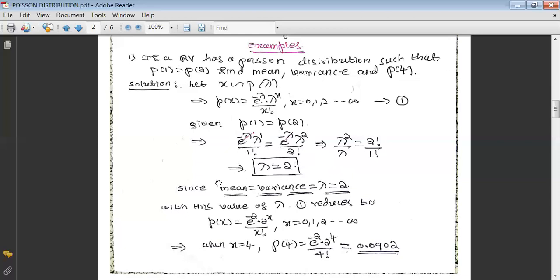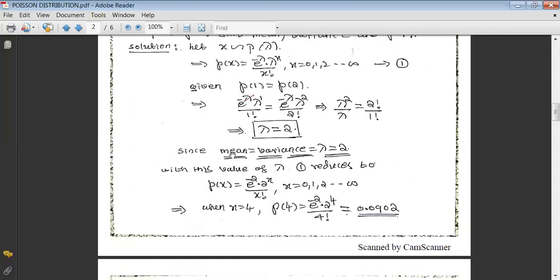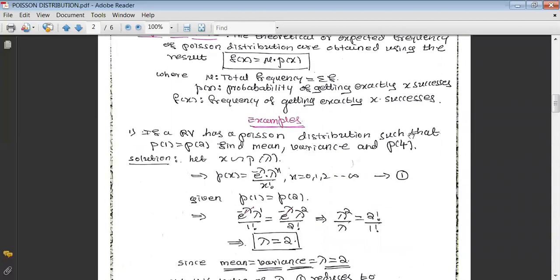And we know, as we already stated, that the mean and variance of a Poisson distribution are equal and both are equal to lambda. That's why we can write mean and variance equal to lambda. In this case, we got it as 2. And later on, they asked us to calculate P(4).